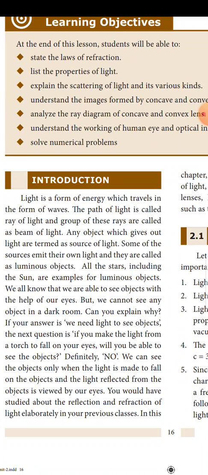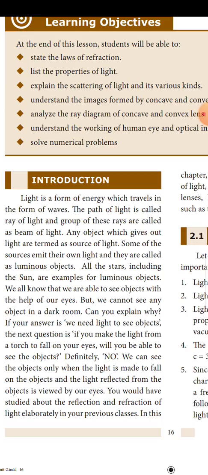Introduction. Light is a form of energy which travels in the form of waves. The path of light is called ray of light and group of these rays are called as beam of light. Any object which gives out light is termed as source of light. Some of the sources emit their own light and they are called as luminous objects. All the stars including the sun are examples of luminous objects.